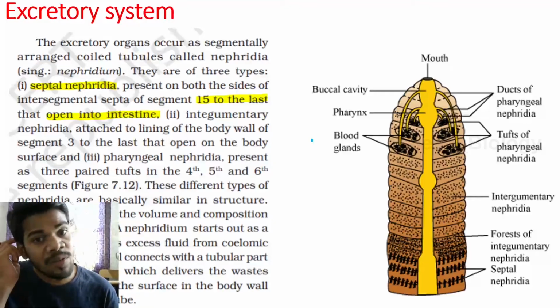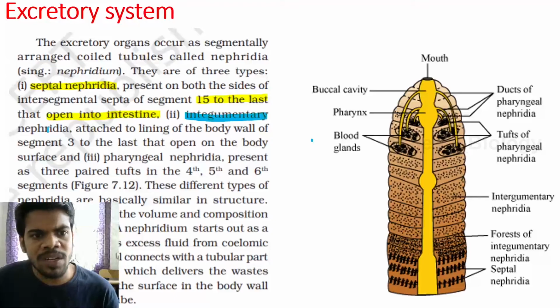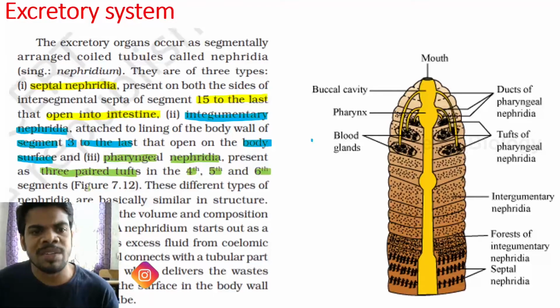Later we will give the blue color to integumentary nephridia. Integumentary nephridia are attached to the lining of the body wall of segment 3 to the last, that opens on the body surface. So that means they are exonephric nephridia. And we will give light green color for the pharyngeal nephridia, present as three paired tufts in the fourth, fifth, and sixth segments.